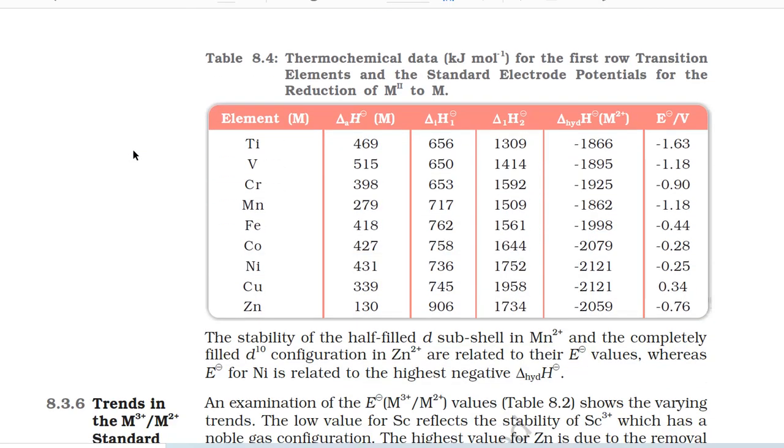Table 8.4. Thermochemical data (kJ per mole) for the first row transition elements and the standard electrode potentials for the reduction of M2+ to M.